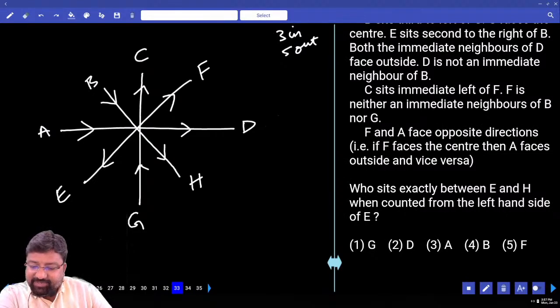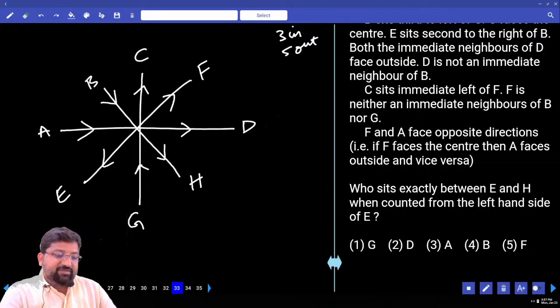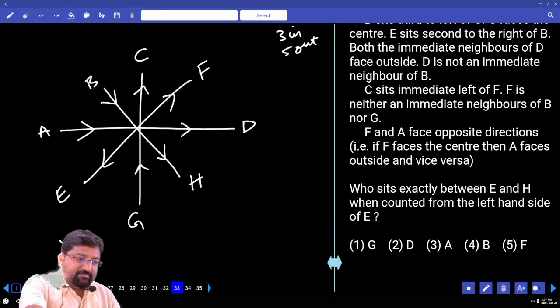Who sits exactly between E and H when counted to the left side of E? E and H, counted to the left side of E, this side. Who is sitting? G.